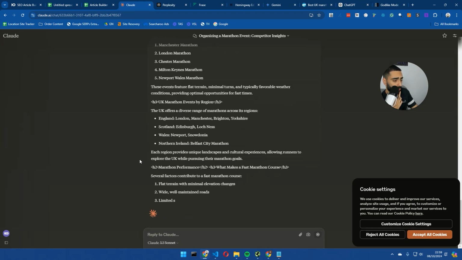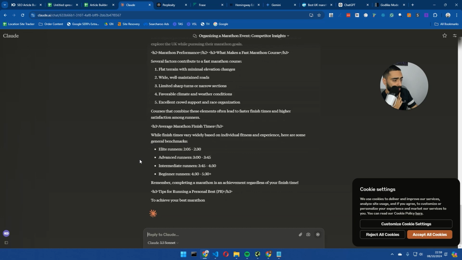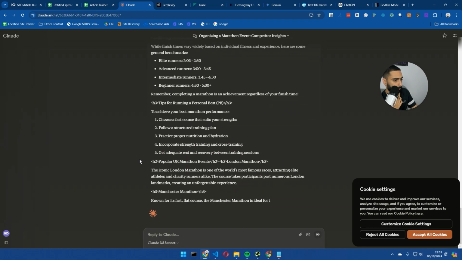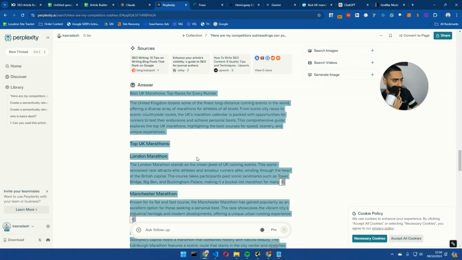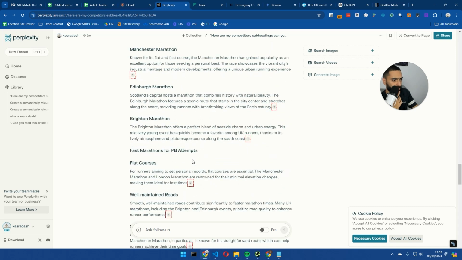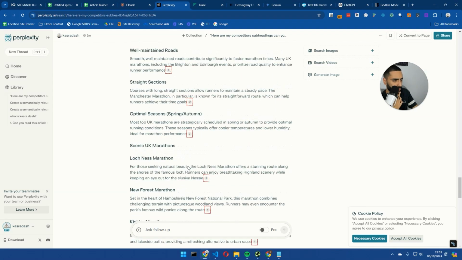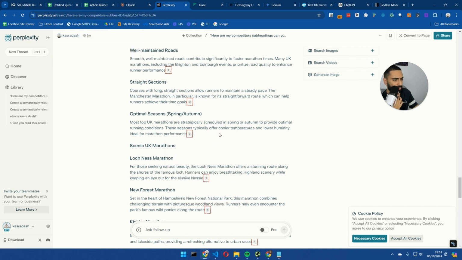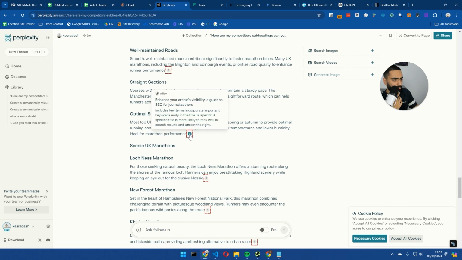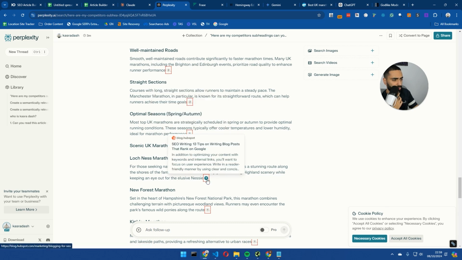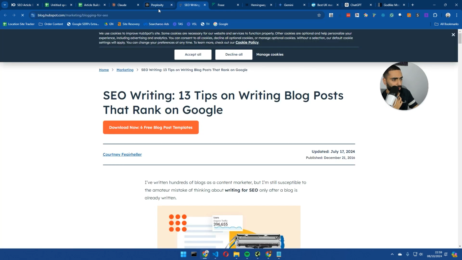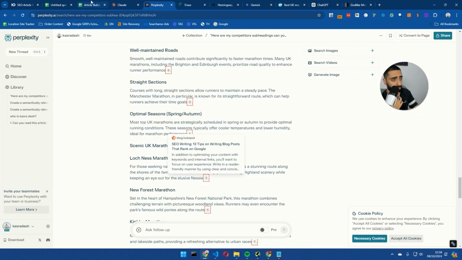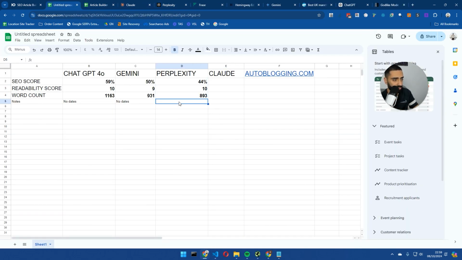Does look like a fairly short article to begin with, but again, I could be wrong in saying that. One thing that I didn't check on Perplexity is the actual dates. Yeah, there's no dates at all that's actually mentioned on here. And for whatever reason, it's also referencing some weird articles here. Like this article's to do with Blogspot, which is weird. But again, I'm just going to add that to the notes.